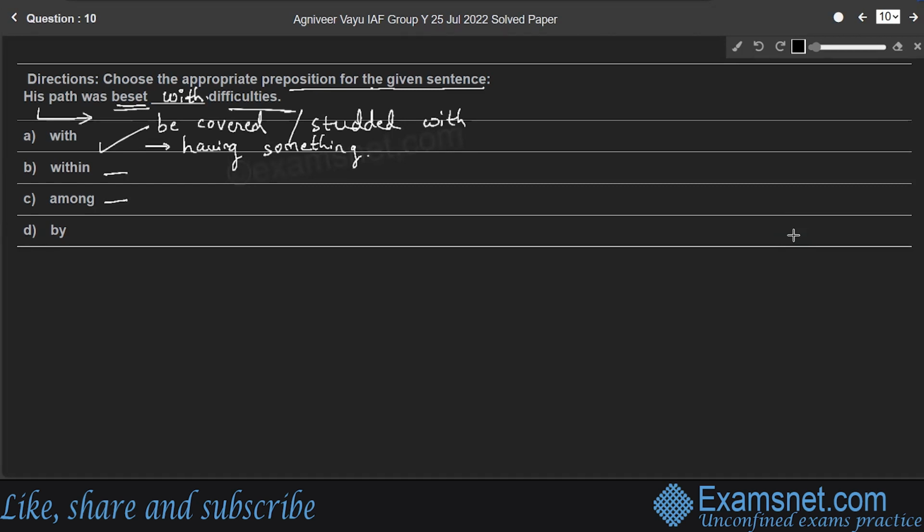Whereas within, among, and by are the remaining options. Within means inside something, not about something. Whenever there are situations like more or less centrally in relation to several other things, we use among. Next is by. By is used for identifying the agent performing an action.